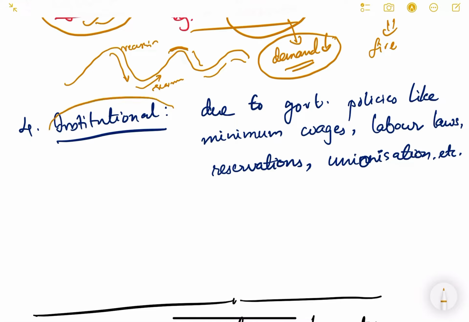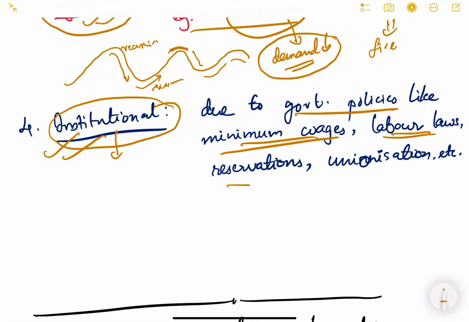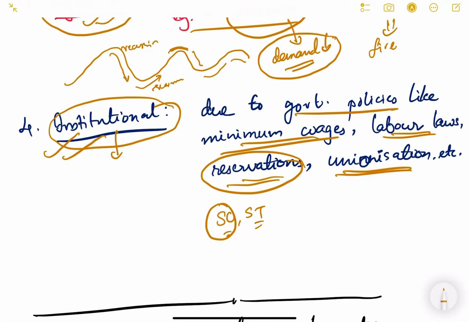Then there is a fourth category of unemployment, which is known as institutional unemployment. Institutional unemployment means the unemployment is because of certain government regulations and policies such as minimum wages, labor laws, reservations, unionization, etc. So for example, in a given company, say the seats are available for SC and ST candidates, but SC and ST candidates are not available. They are not looking for jobs. There are no candidates who belong to SC and ST categories. So therefore, the company cannot give these jobs to people other than SC and ST candidates, and those seats will remain unfulfilled. So such an unemployment is known as institutional unemployment.